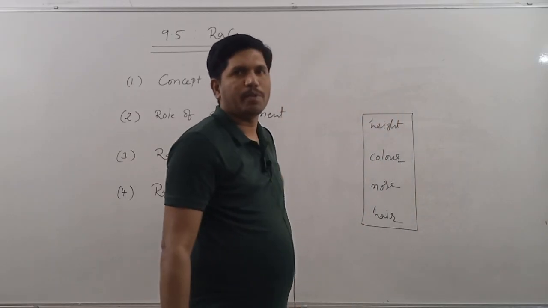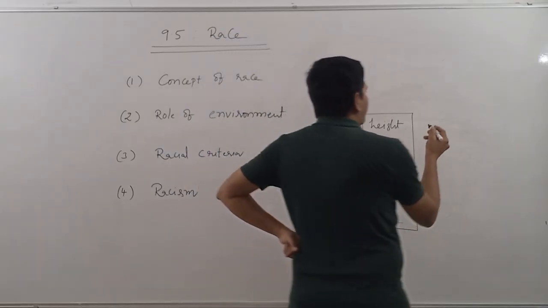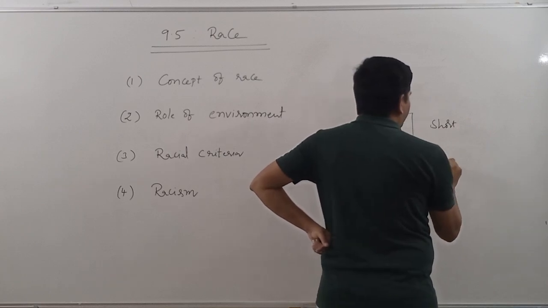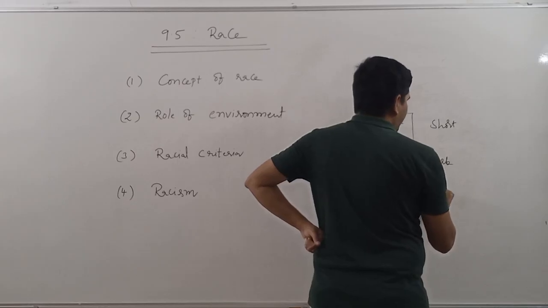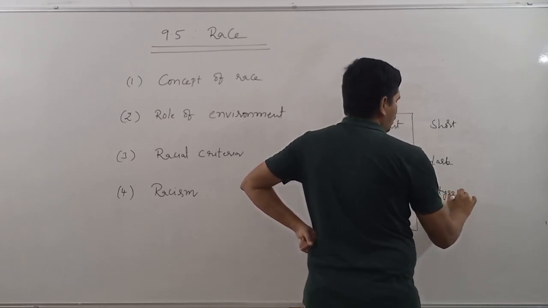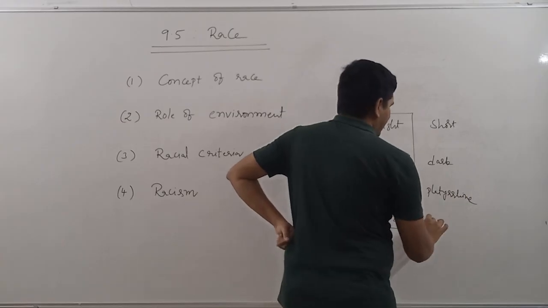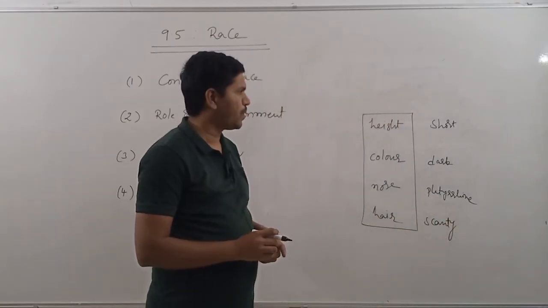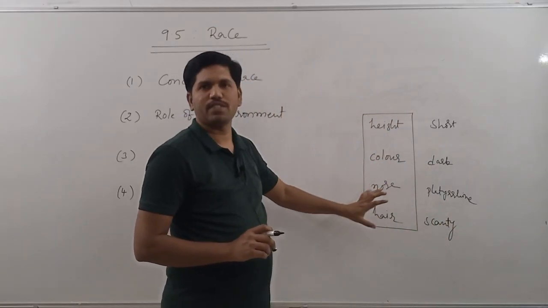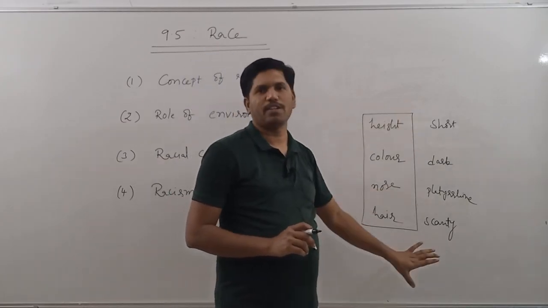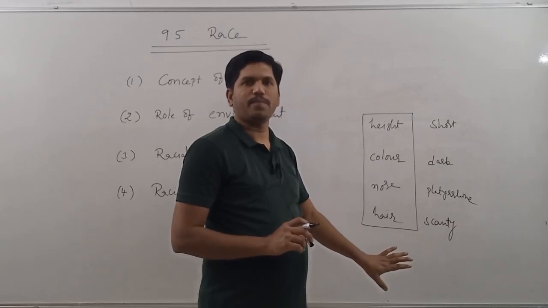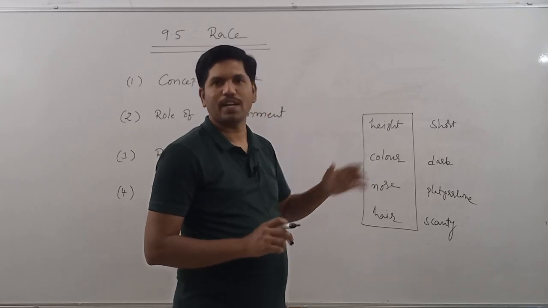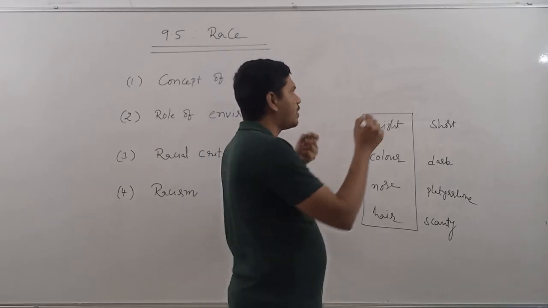With respect to this set of physical characteristics, in the Negroid people, African people, we can come across short stature, dark color skin, platyrrhine nose, and scanty hair over the body. With respect to this set of physical characteristics, they have similarities. That's why all those people who are in Africa can be categorized under one race. That is nothing but the Negroid race.